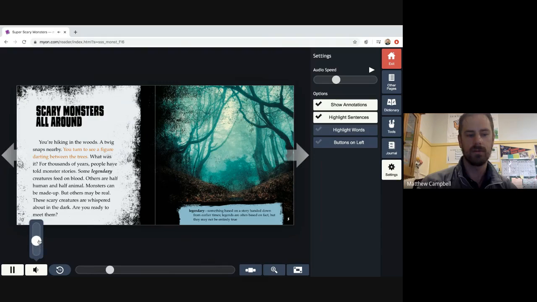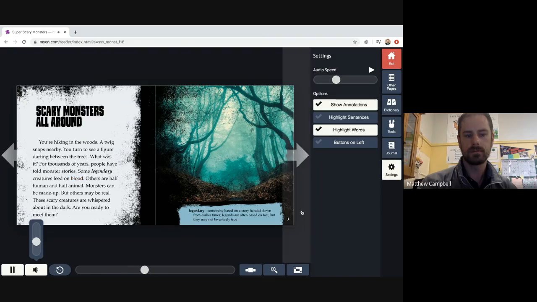To see a figure darting between the trees. What was it? For thousands of years, people have told monster stories. Some legendary creatures feed on blood. Others are half human and half animal.